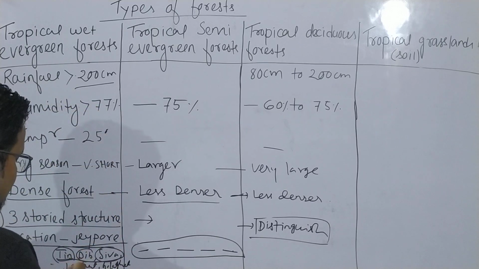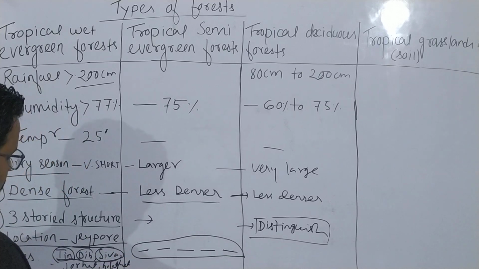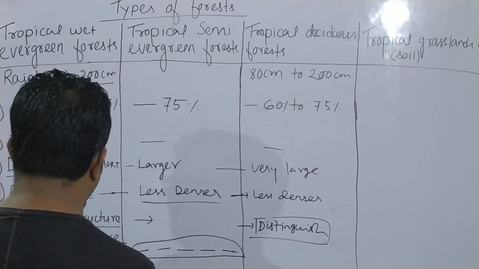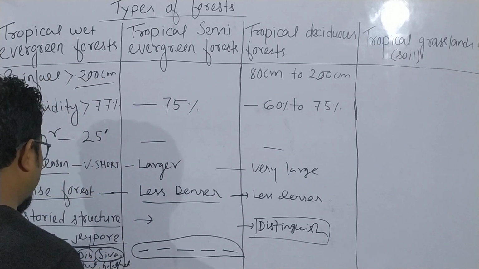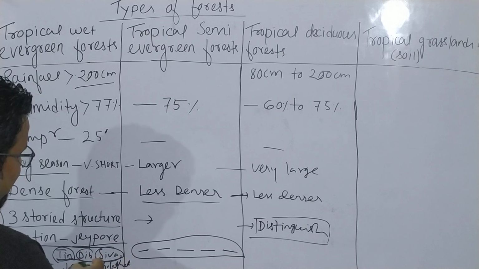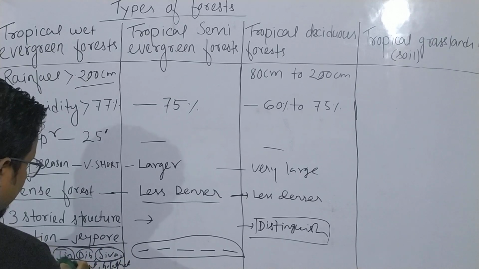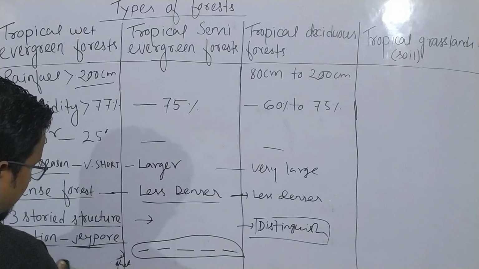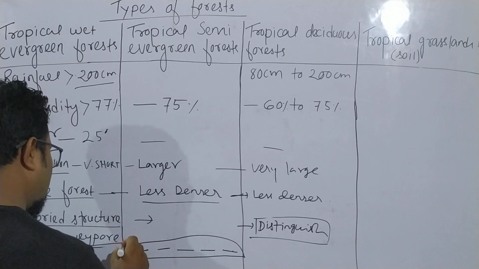In addition to this, in Jorhat and also Golaghat we find tropical wet evergreen forest. Besides this, there are a few other places. I think in Karimganj also we find a little bit of tropical wet evergreen forest. But these five districts are the major contributors of tropical wet evergreen forest: Tinsukia, Dibrugarh, Sibsagar, Jorhat, Golaghat.